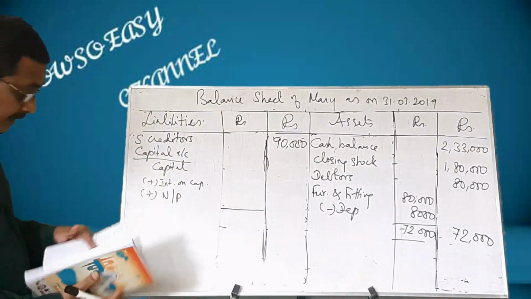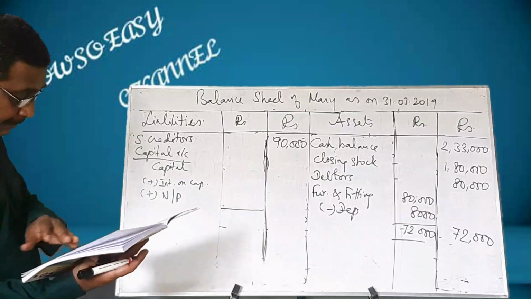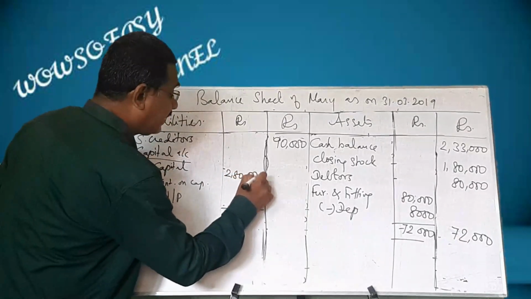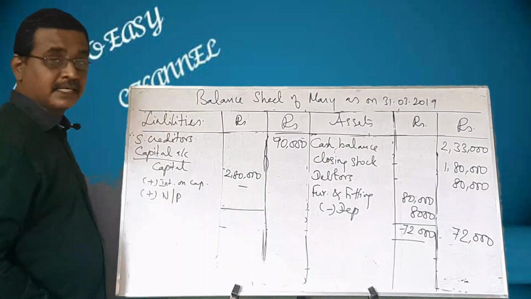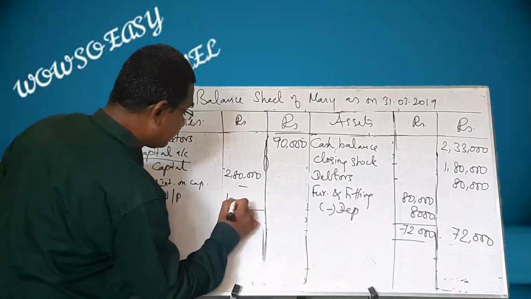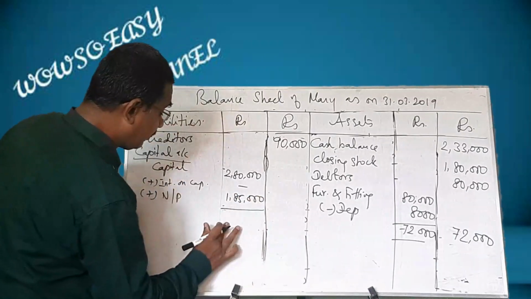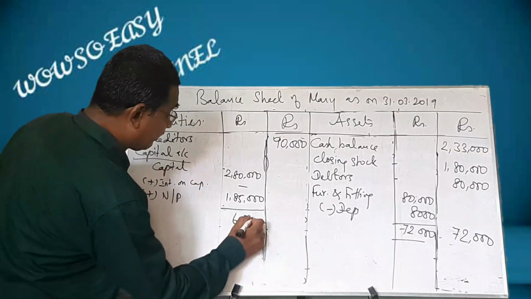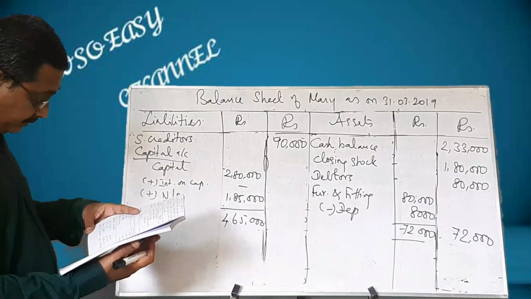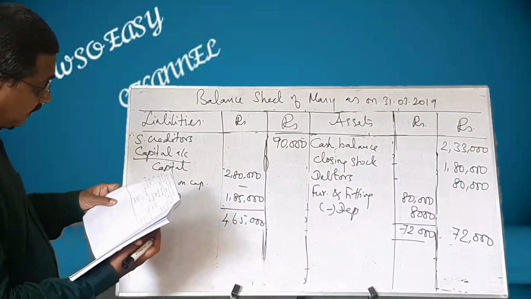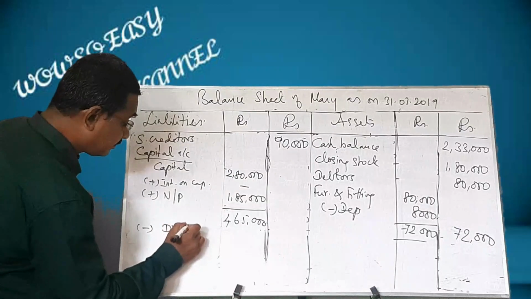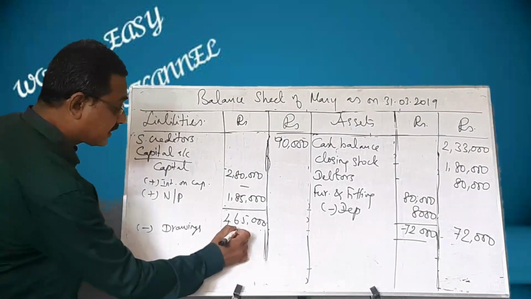What is the capital? They have given the opening capital as 2,80,000. Here is 2,80,000. Interest on capital is not given, make it dash. And we have found out net profit, and that comes to 1,85,000. What do we get? 4,65,000. And from this, you have to subtract drawings. Drawings is not given, make it dash.